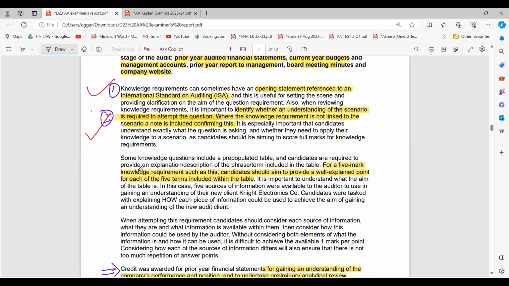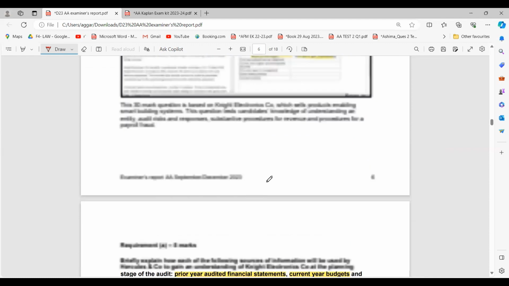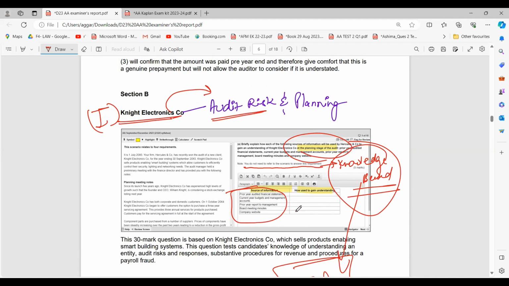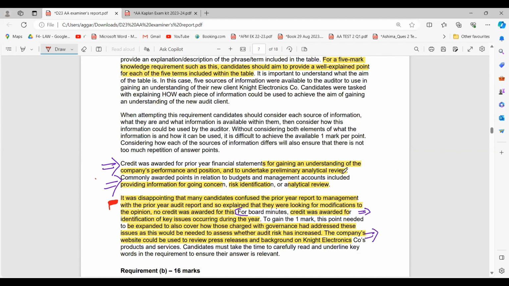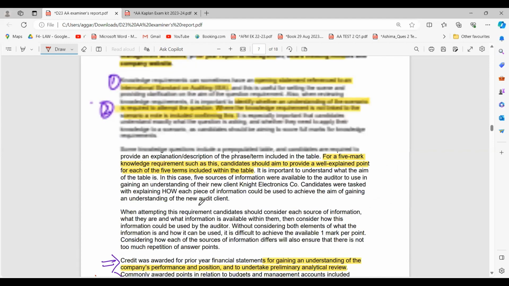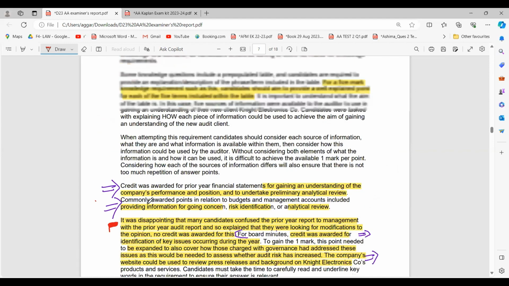Next is, for a 5 marker knowledge requirement such as this, the candidate should aim to provide a well explained point for each of the 5 terms included within the table. So you just cannot state one line, you have to explain your answers to get a full 1 mark. I have seen students who just write one line and they're not explaining why, and in audit that is very, very important.